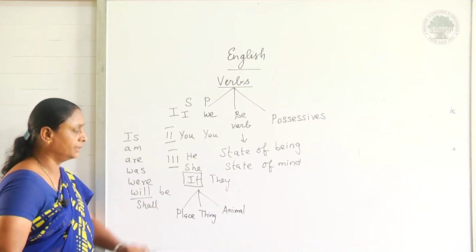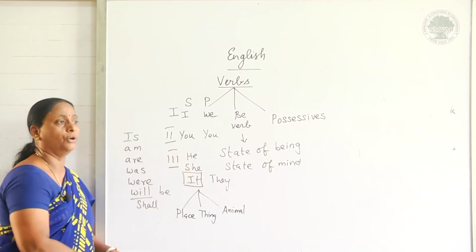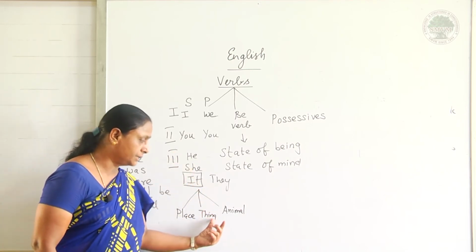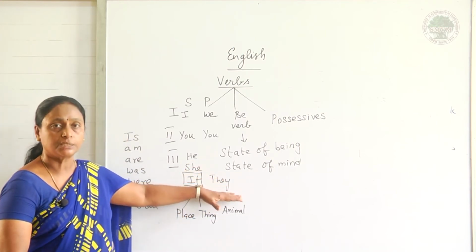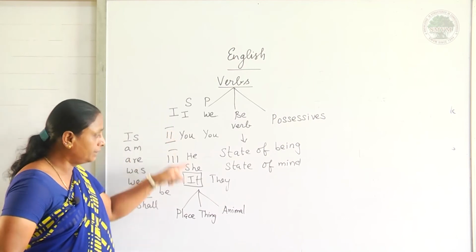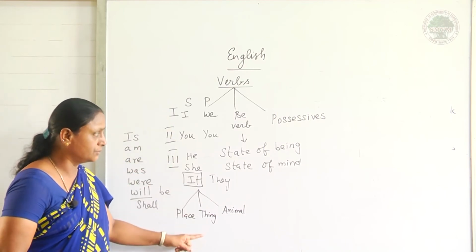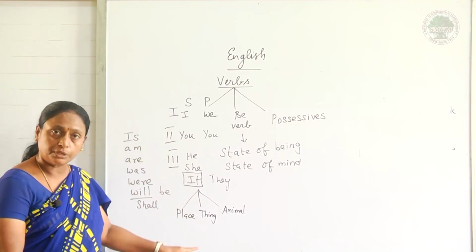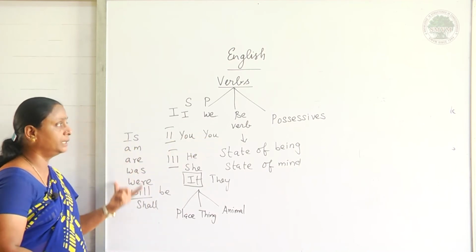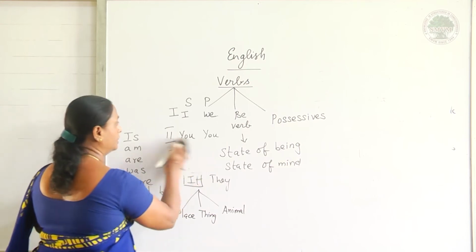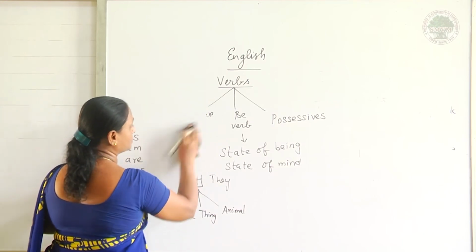Now come to they. They comes for all the four nouns. Persons, place, things and animal. If it is more than one means I represent them as they, my subject. Why it is used? I am mentioning these names looking at this subject only, I am going to supply my verb. Okay, now we are in be verbs. Now you see where to use this be verb.